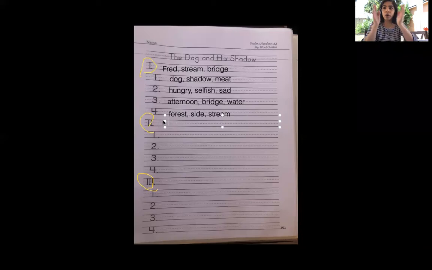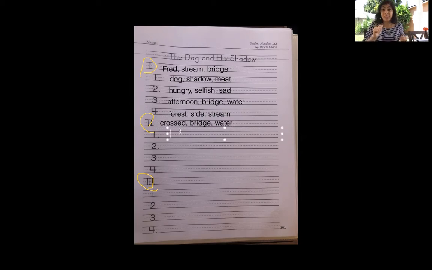The plot is what are the things that happen in the story? Okay, so let's put crossed, because the dog Fred crossed the bridge and then fell into the water, right? So let's put crossed, let's put bridge, and let's put water. Okay?